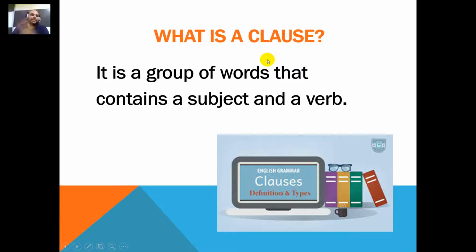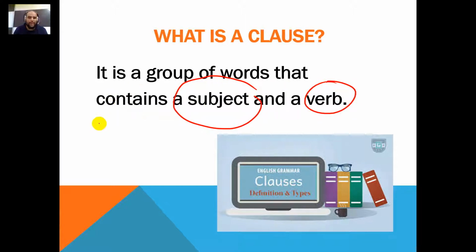So first of all, what is a clause? We have explained this. We have said that a clause is a group of words, of course, that contains a subject and a verb, and everyone knows that. Okay, so when we say a subject, it's the doer. We are talking about the doer of the verb, or whom the sentence is about. That's the subject of a sentence.